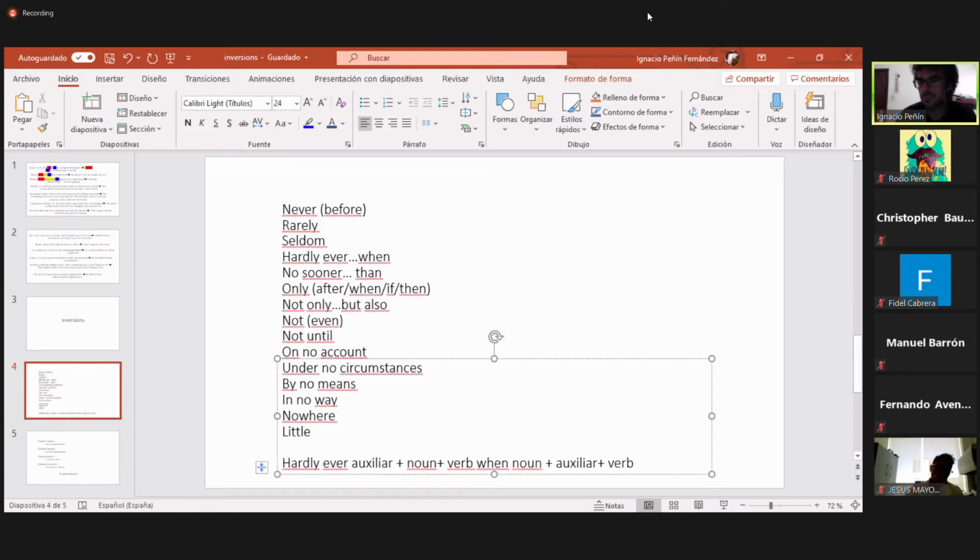Okay, no sooner, this is important to pay attention to that, no sooner, and then the second sentence will start with than. Okay, because sooner is a comparative. Then the next one, only after, only when, only if, or only then, we'll use the auxiliary noun verb structure afterwards.